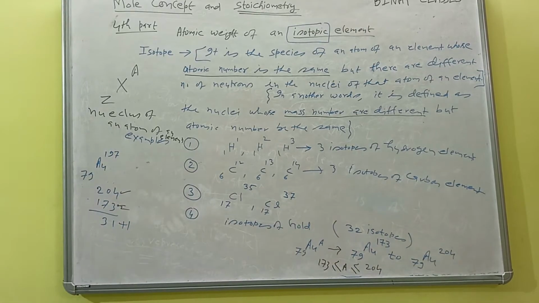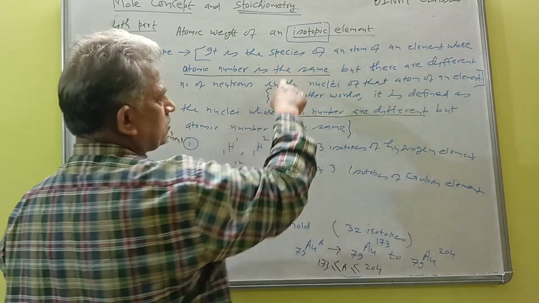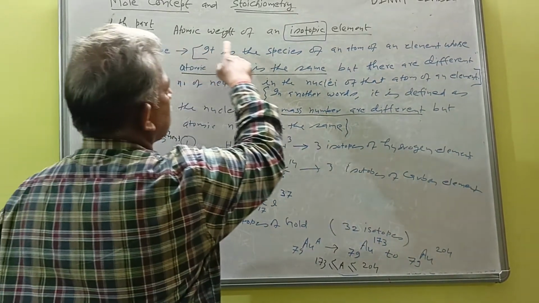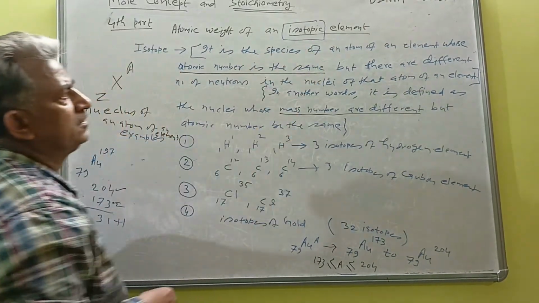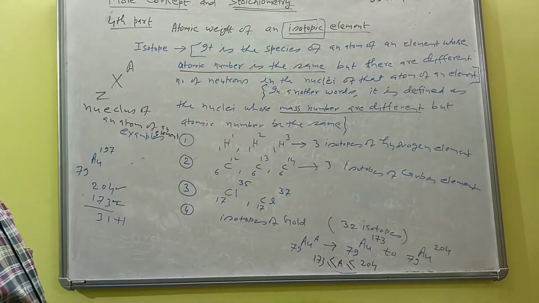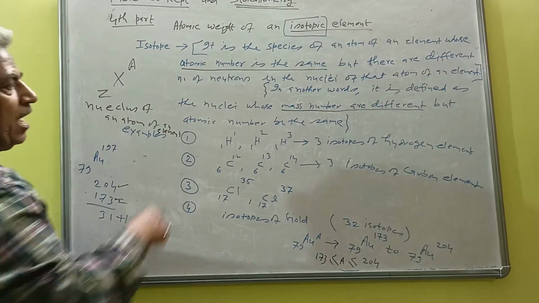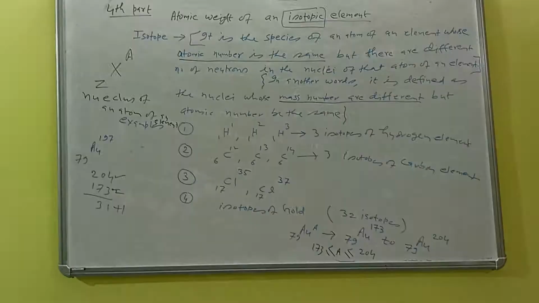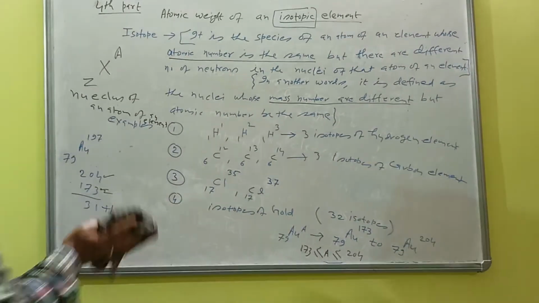Okay, after understanding what isotopes are, you come to the atomic weight. How can we find it for an element which has isotopes? Okay, and these are very, very important questions.